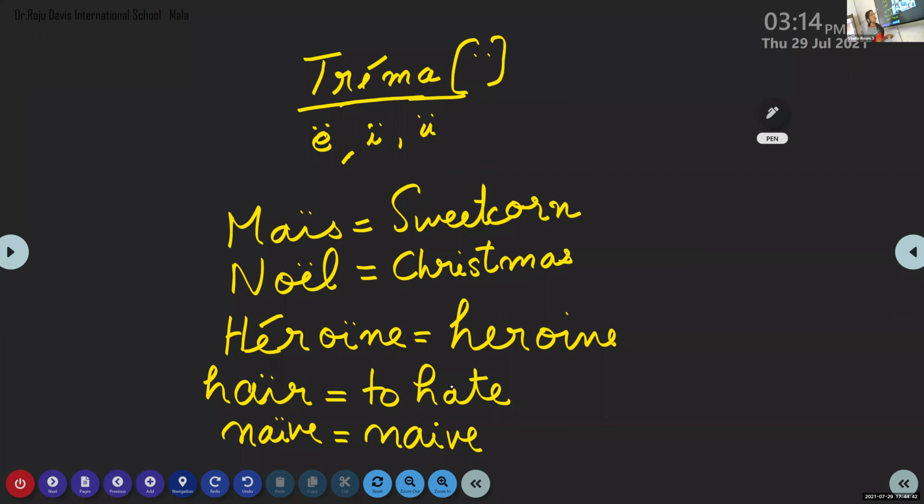Yes, maize. So in that will we put two dots? Yeah, in maize, sweet corn, we'll have two dots. The other one that is not maize, the spelling will be the same but the pronunciation will be may, and that means but. Both words have the same spelling. The only difference is the trema accent. When the trema accent is there, the pronunciation also changes. That will be maize, and the meaning will be sweet corn. Without trema, the pronunciation will be may, and the meaning is but.